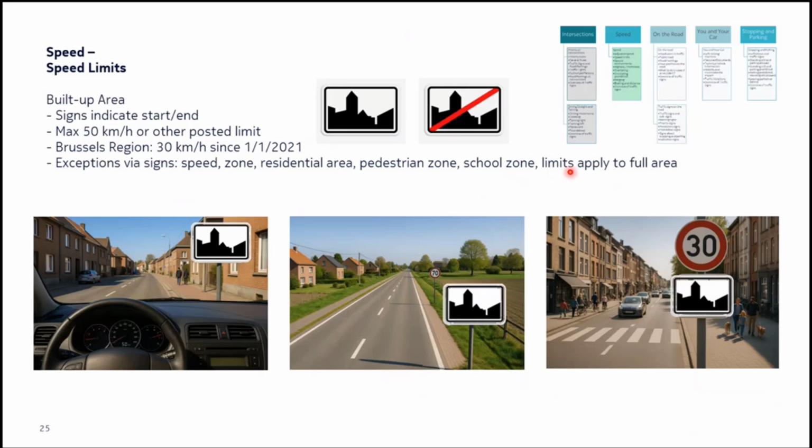And then there could be limitations that apply on a full area. For example, this is a built-up area, and then there is a traffic sign above the built-up area. Now this one applies to the entire zone, this 30 kilometers. So it means 30 kilometers in this zone, not 50. It's a classic example of Mechelen. Mechelen has this concept where they have this 30 kilometers above the zonal board. In the entire Mechelen city, you will follow that 30 kilometers per hour, not 50. Okay. All right. So let's proceed.